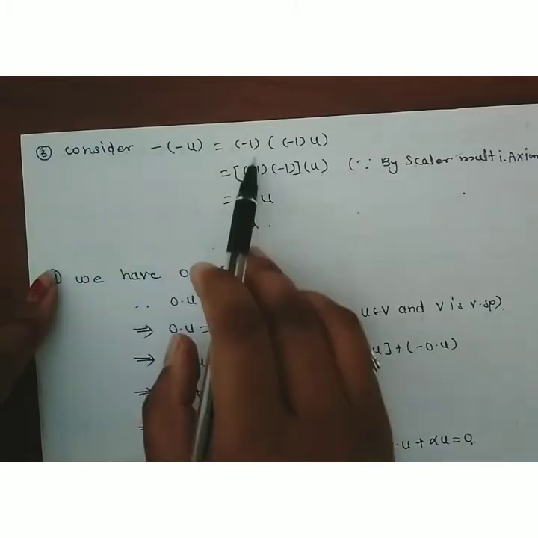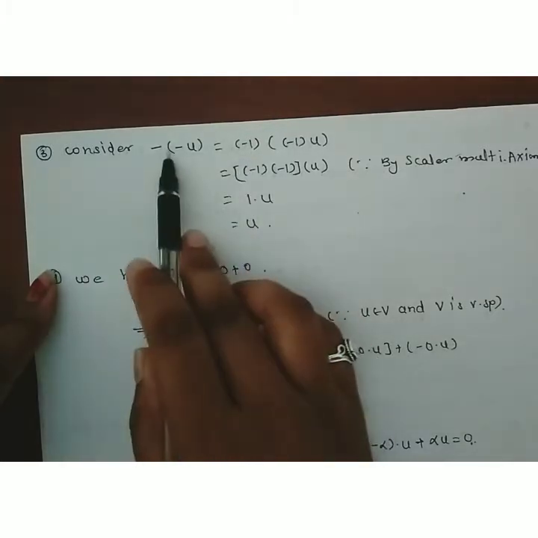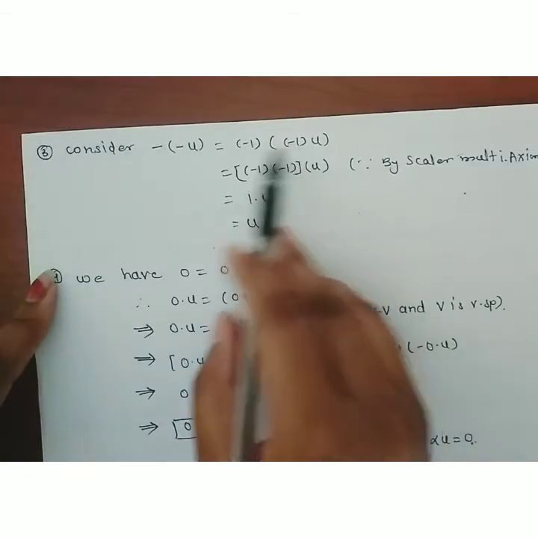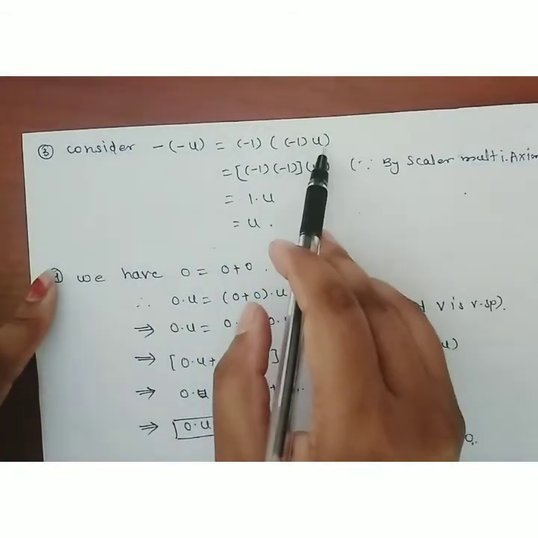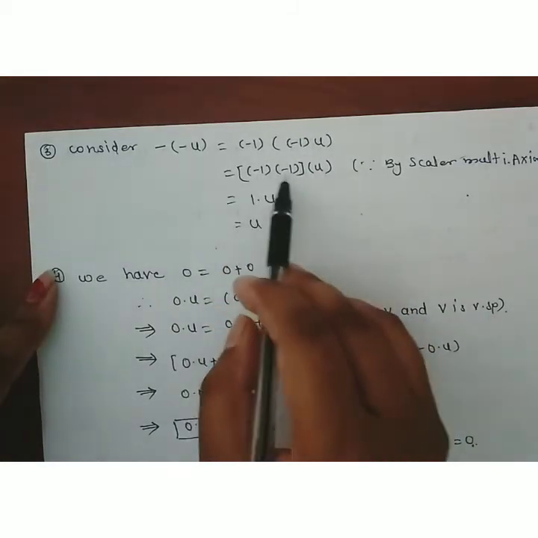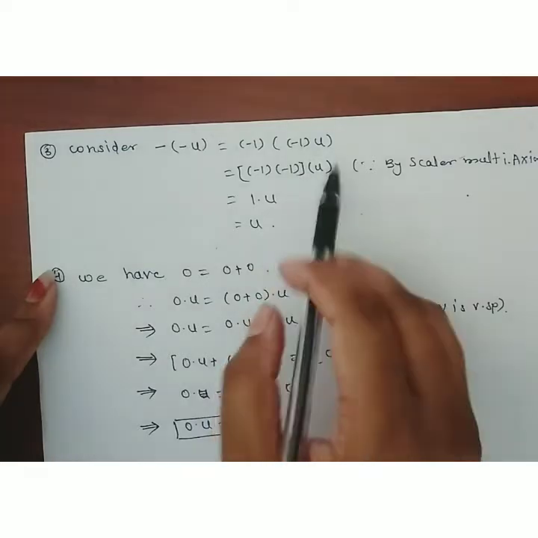This minus is nothing but minus 1, and in the bracket this minus is again written as minus 1, so minus 1 into in bracket minus 1 into u. Now take out this minus 1 outside the bracket, it becomes minus 1 into minus 1 in another bracket u.